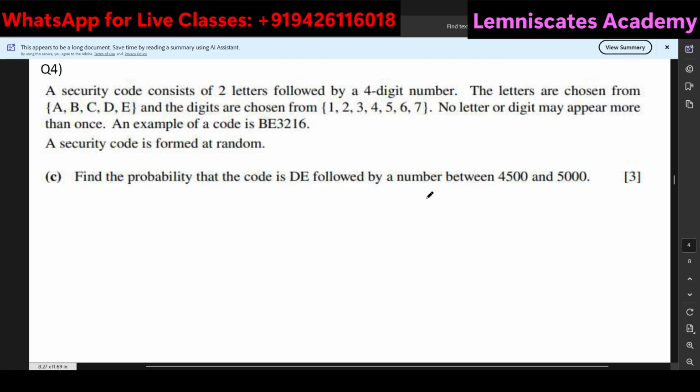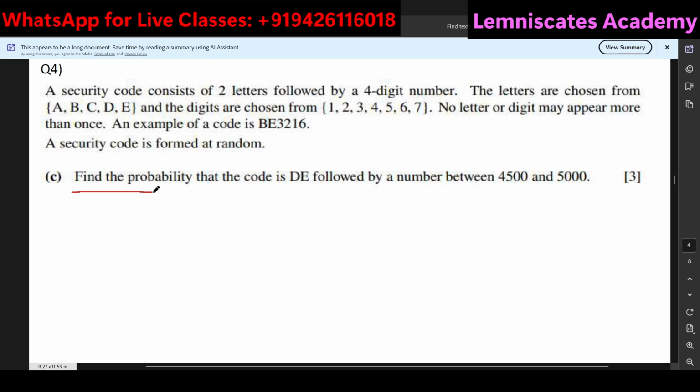Mainly from the permutations, because we know that we use permutations when the order matters. Over here the order matters because of course BE 3216 is not the same as writing EB 3216. If order would not have mattered, you could have also used combinations, because combinations just talk about how many ways you can choose the BE combination. It does not take care of the arrangements. So yes, order does matter whenever you are trying to form a code, and that is why we are going to use permutations prominently in this particular question.